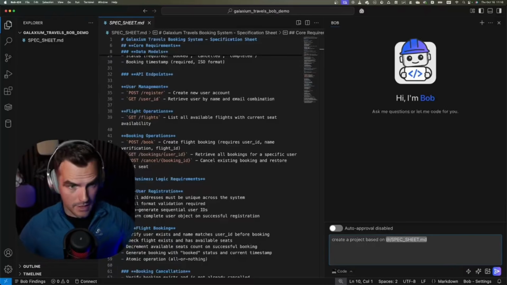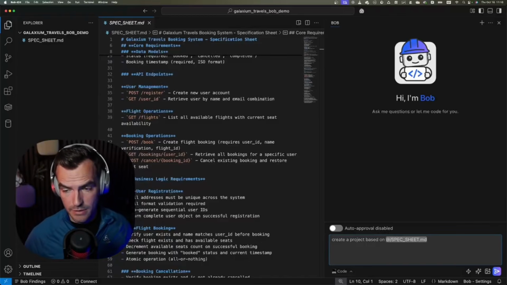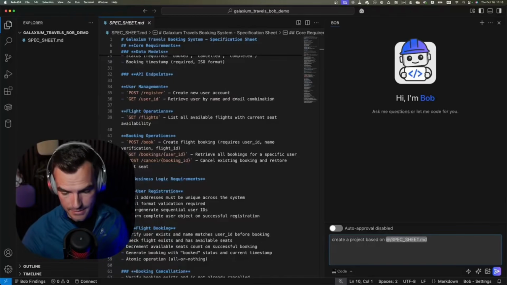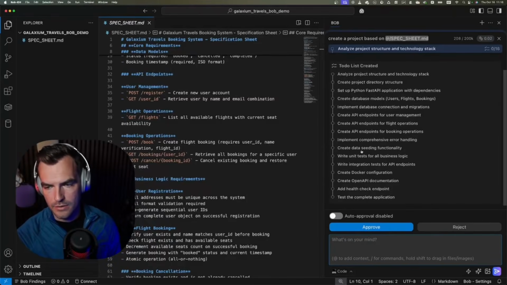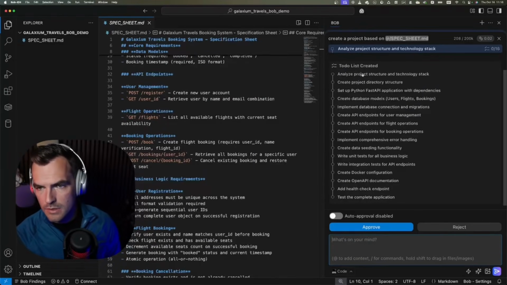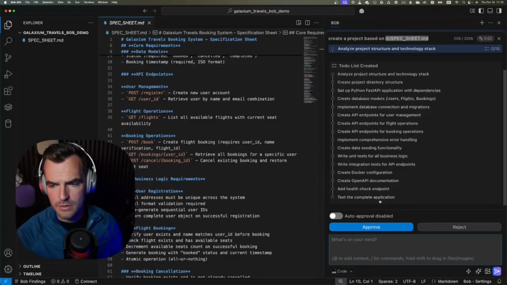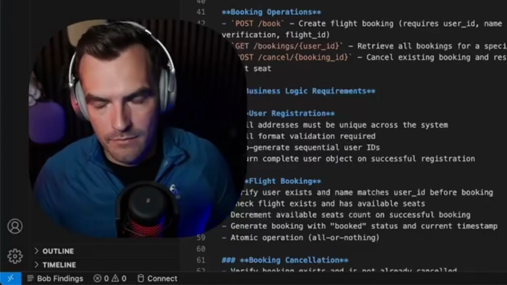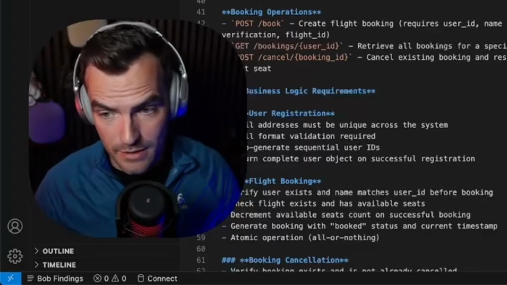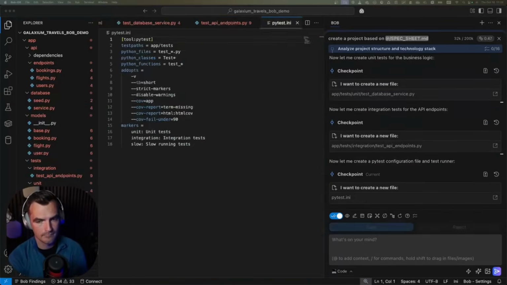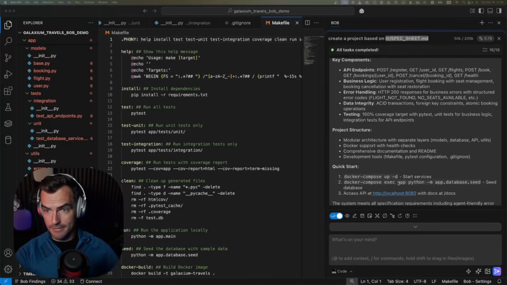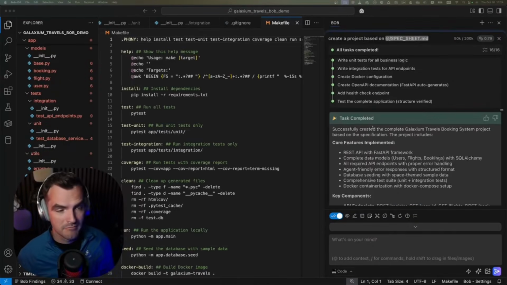I just tell Bob to create a project based on that spec sheet, and I can reference it here in the chat. Okay, it created a long to-do list. And well, let's look at this. Its project structure, create project. Well, looks pretty good to me. For now, I mean, we are in the very adventurous vibe coding theme here, so we're just simply going to auto-approve everything. And it's done. Task completed.